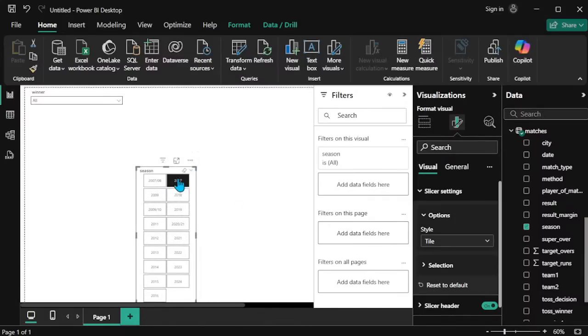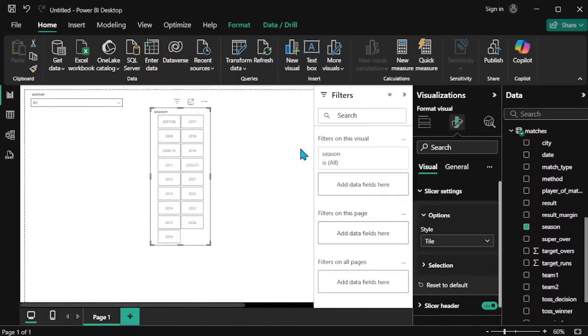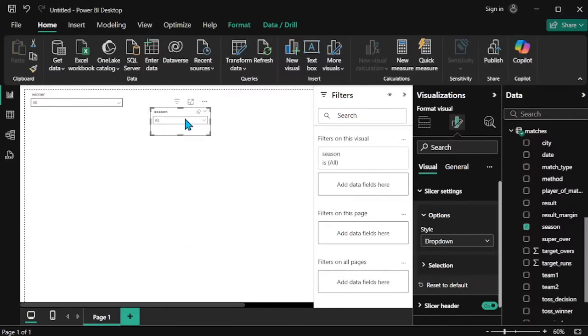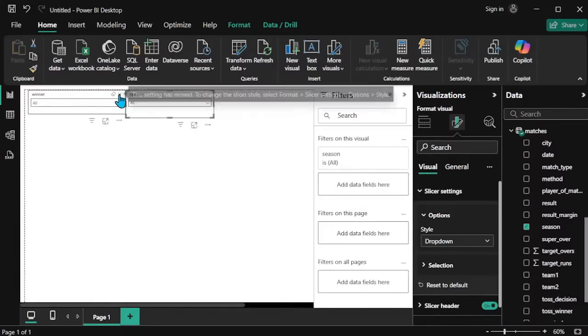Okay, just this one. This one also we can visualize as the drop down method. That is easy, it's not taking much space. So again, store it in this place. So season wise and winner wise we can create the slicer.